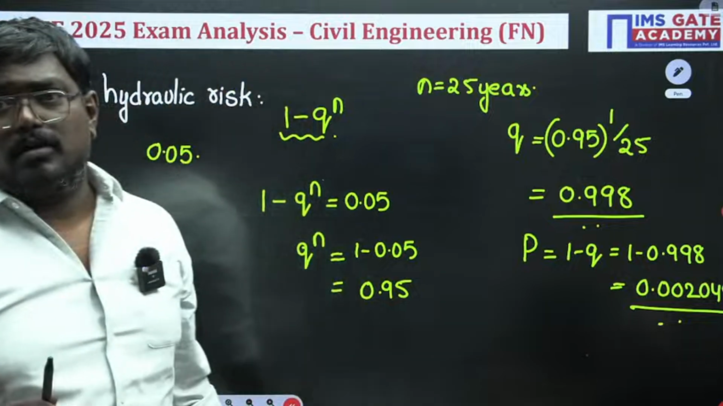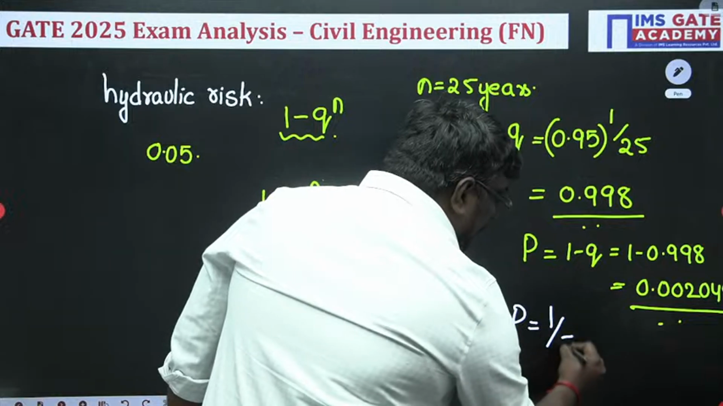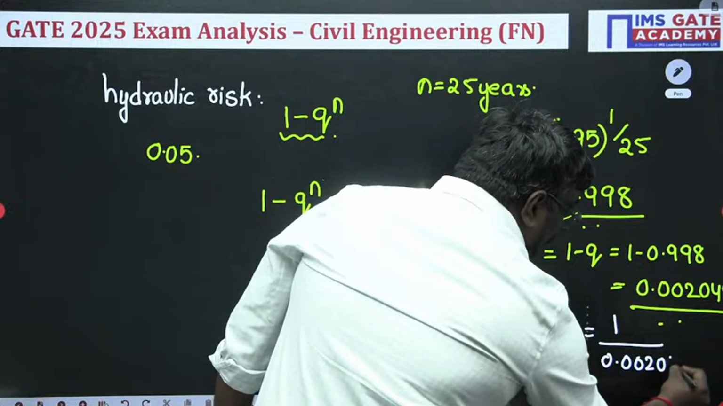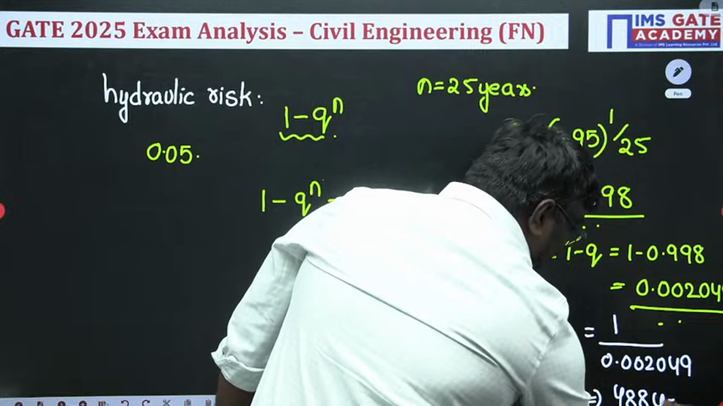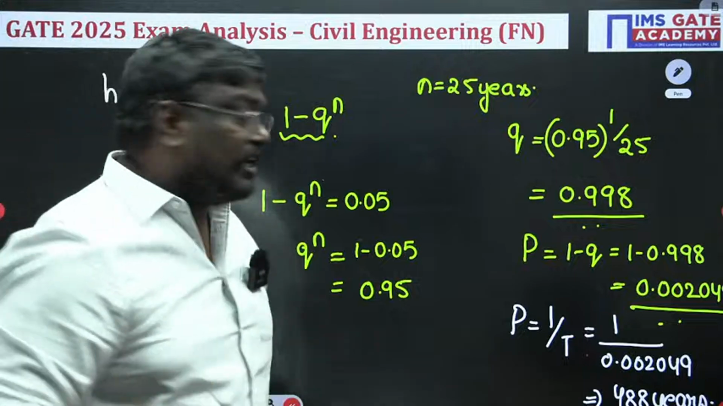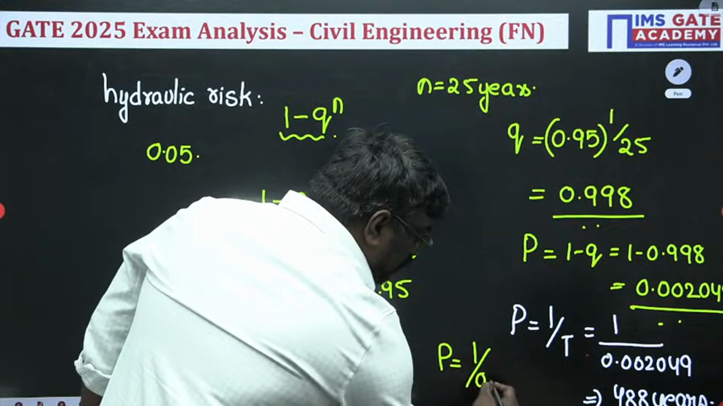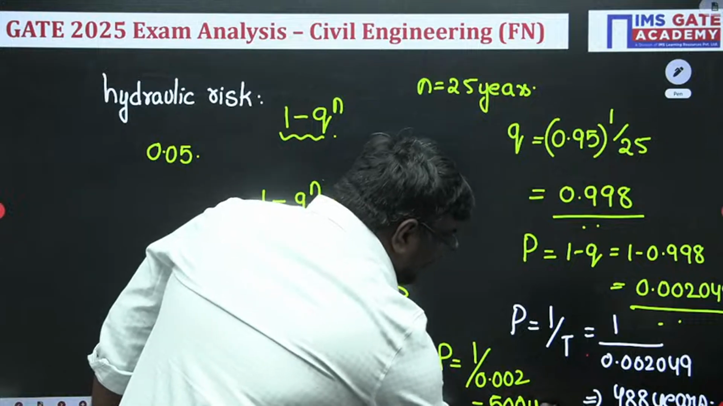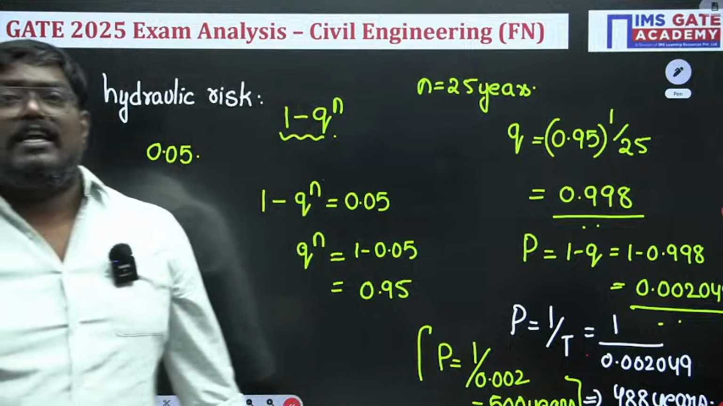In the answer, probability is equal to what, sir? 1 by return period. So 1 divided by 0.002049. If you do this, you will get around 488 years. Okay. But see, students, the range can be from 485 to 500, because it's an NIT question. If you have taken 1 upon 0.02, you will get 500 years. So my dear students, the exact answer is around 488, but the range can be from 485 to 500, as far as my guess is correct.